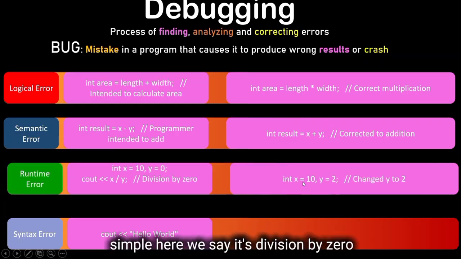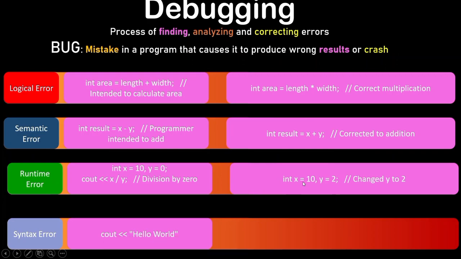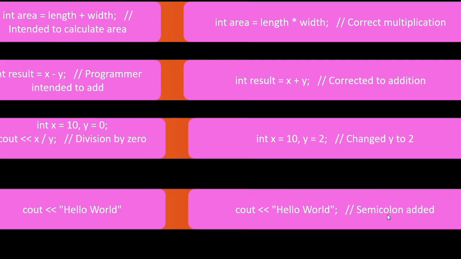Here we say it's division by 0, so we need to avoid the code which may lead to division by 0. Is that okay? So we change it to 2. Next, we have noticed that it has violated the syntax rule of programming. So we need to put a semicolon. We add a semicolon.